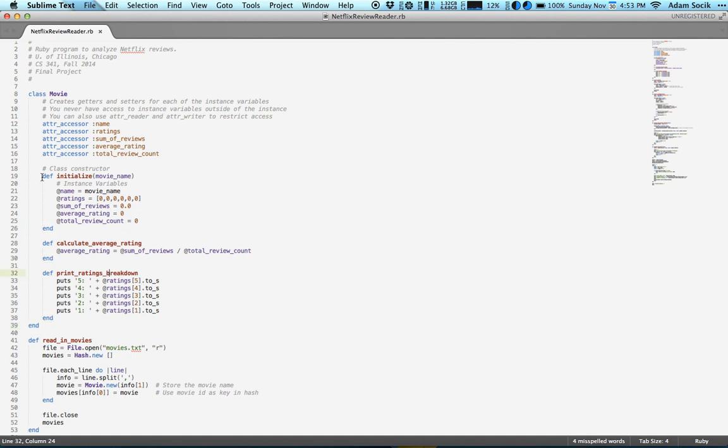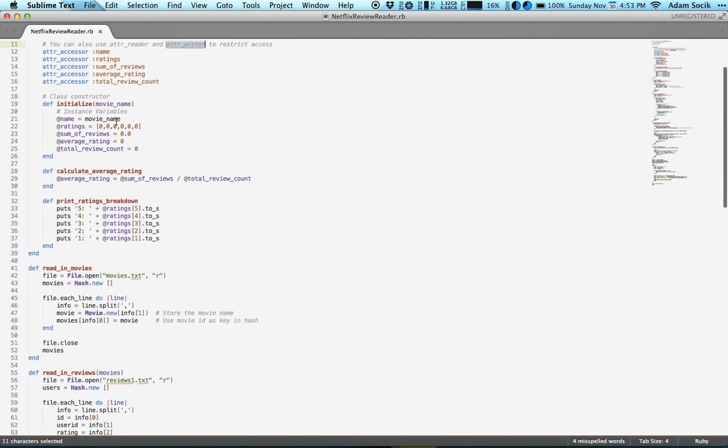To define a function, you just start with def, then the function name and any parameters it might need. And this method, actually it's not a function, is the constructor for the class, where your instance variables are always started with an @ sign, and then you assign it to whatever you need. You also have to create getters and setters for each instance variable, because outside of this class you never have access to these instance variables unless you provide them. So these attr accessors create the getters and setters for you. If you wanted to limit them, you could also create attr reader or attr writer if you didn't want the user to be able to read or write to those instance variables for whatever reason.